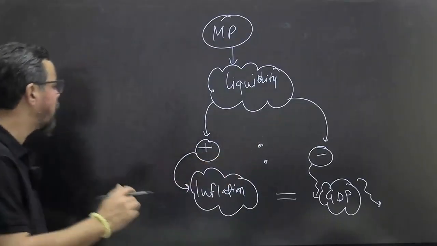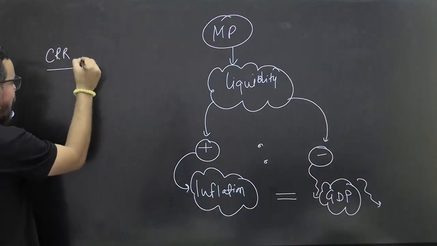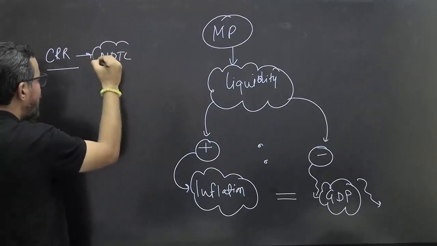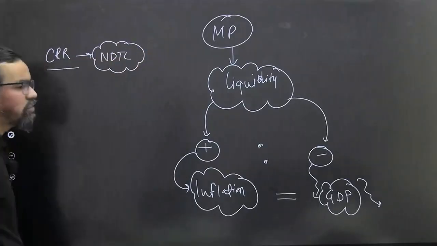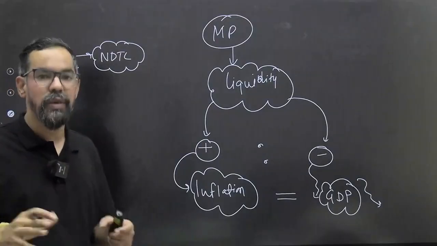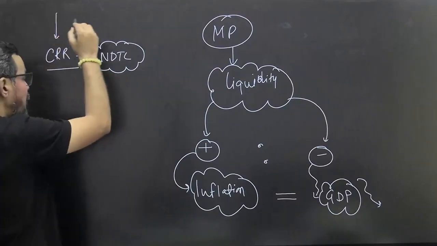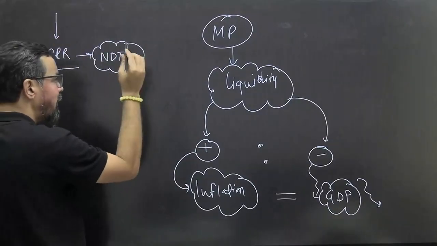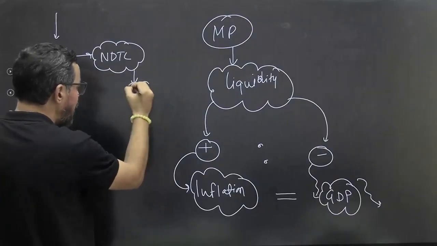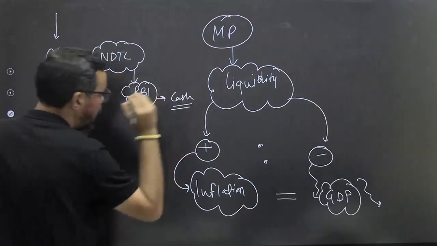Let's see how this rate will work, as I told you about CRR. CRR is a portion of NDTL, net demand and time liabilities, which is something like your CASA and fixed deposits or the borrowings done by the bank, right? So banks need to deposit a certain percent of their NDTL with RBI. They have to deposit it with RBI in the form of cash.